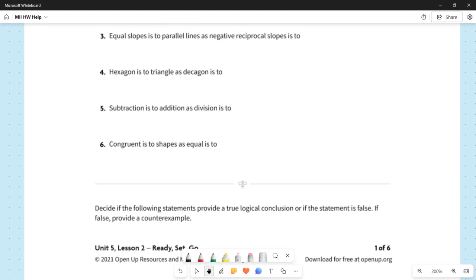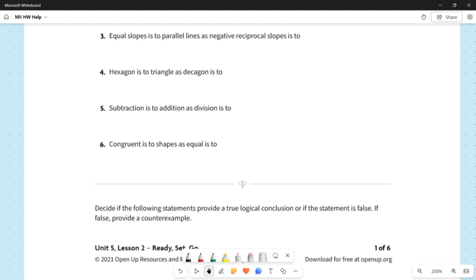Question 3. If you're looking at the screen right now and comparing it to what's in your book, the book version actually left out a couple of key words. So what you're seeing on the screen right now is the version that we want to work with. Just notice that in the book, you may have been missing a couple of words here, but the screen version is the one we want to work with.